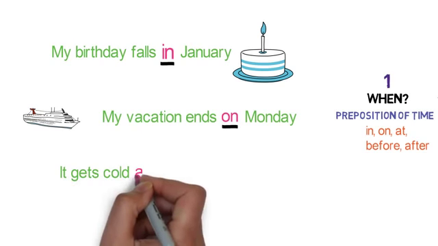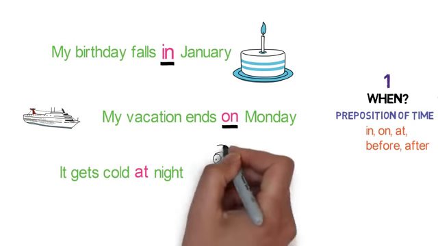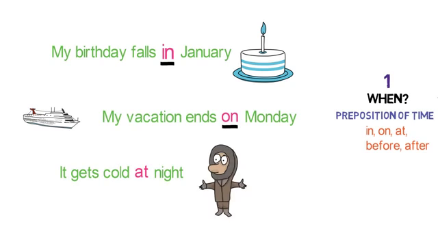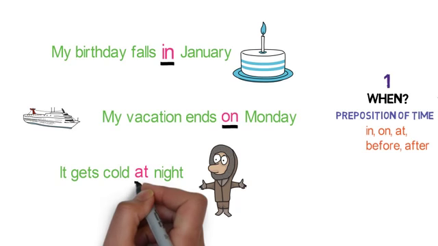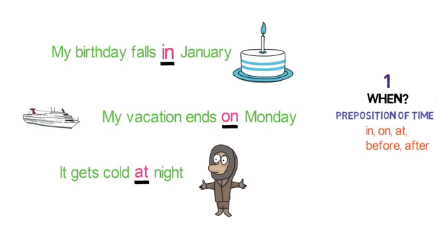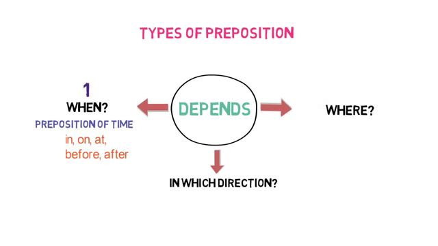It gets cold at night. When it gets cold, at night. At here is a linking word and hence is a preposition. Remember that this preposition links when one thing happened in context to other. Now let's look into the next one.